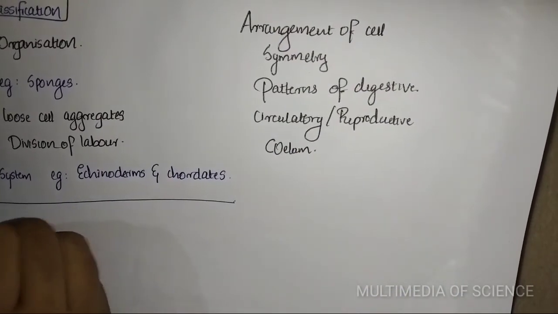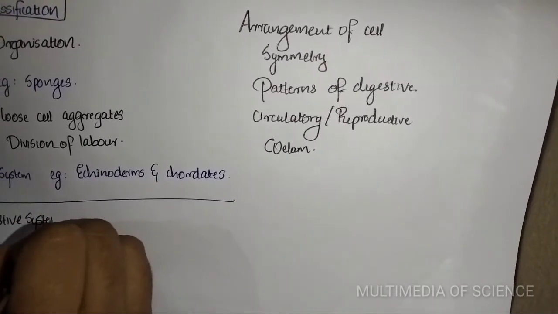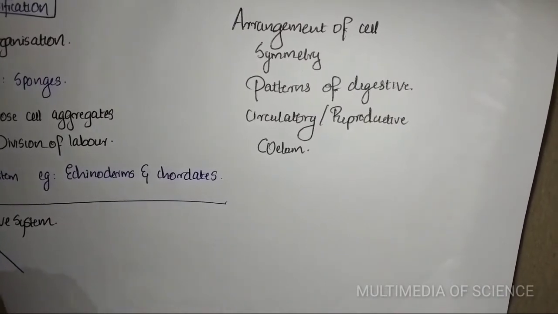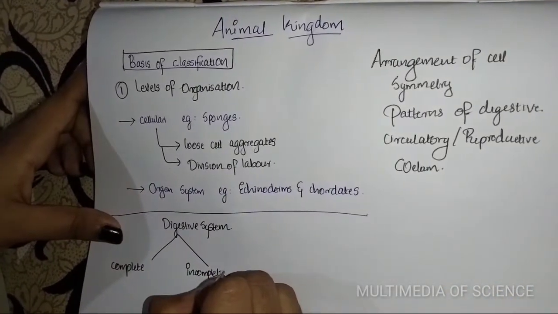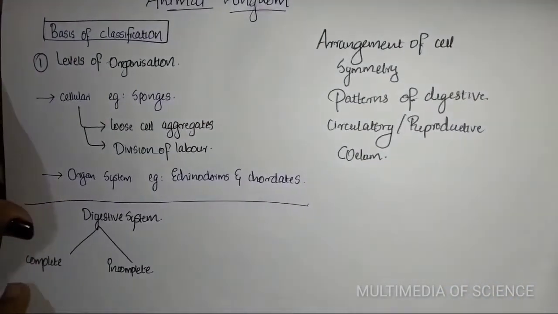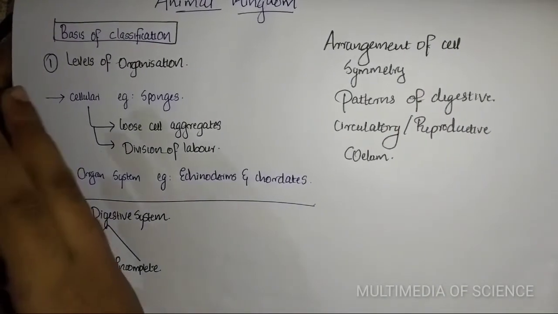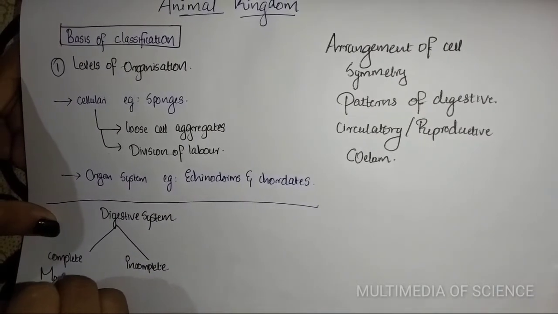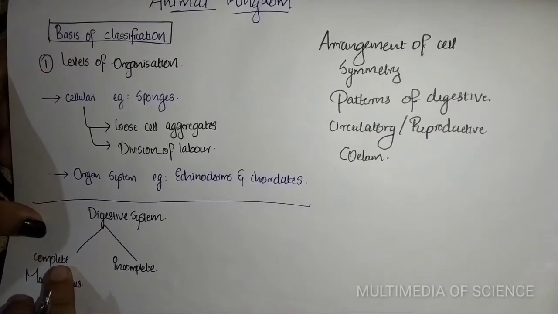When we deal with the digestive system, it is of two types, the complete digestive system and the incomplete digestive system. In the complete digestive system there are two openings, one is the mouth and another is the anus.